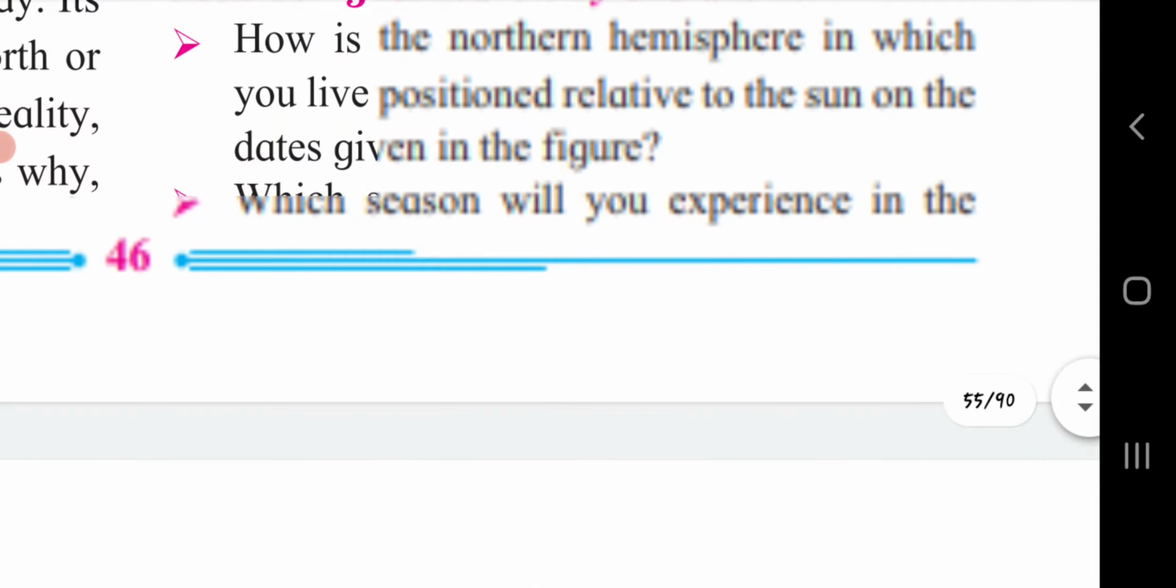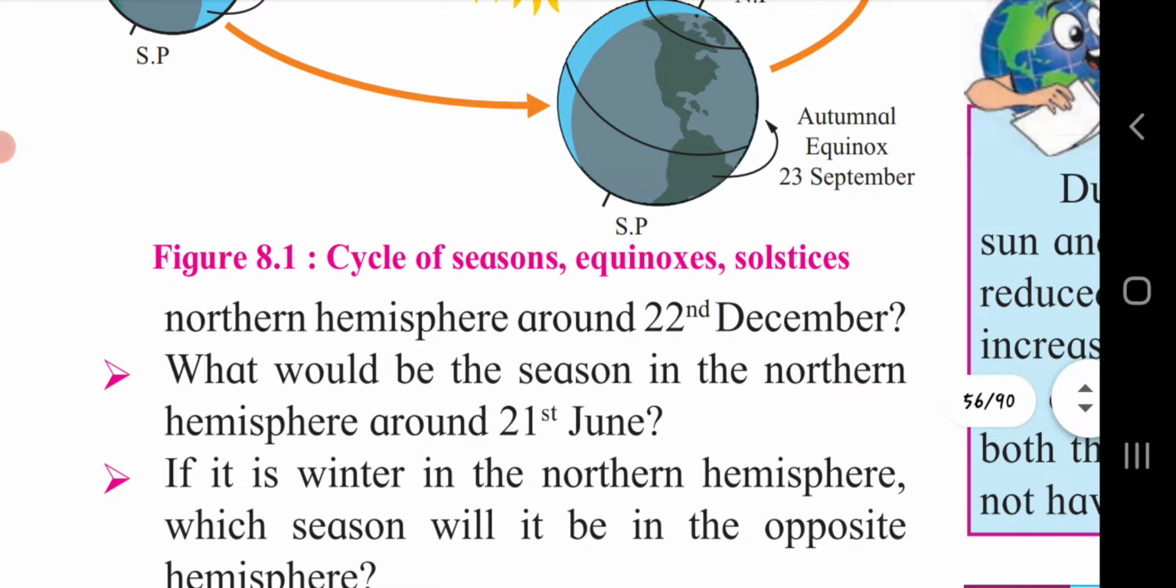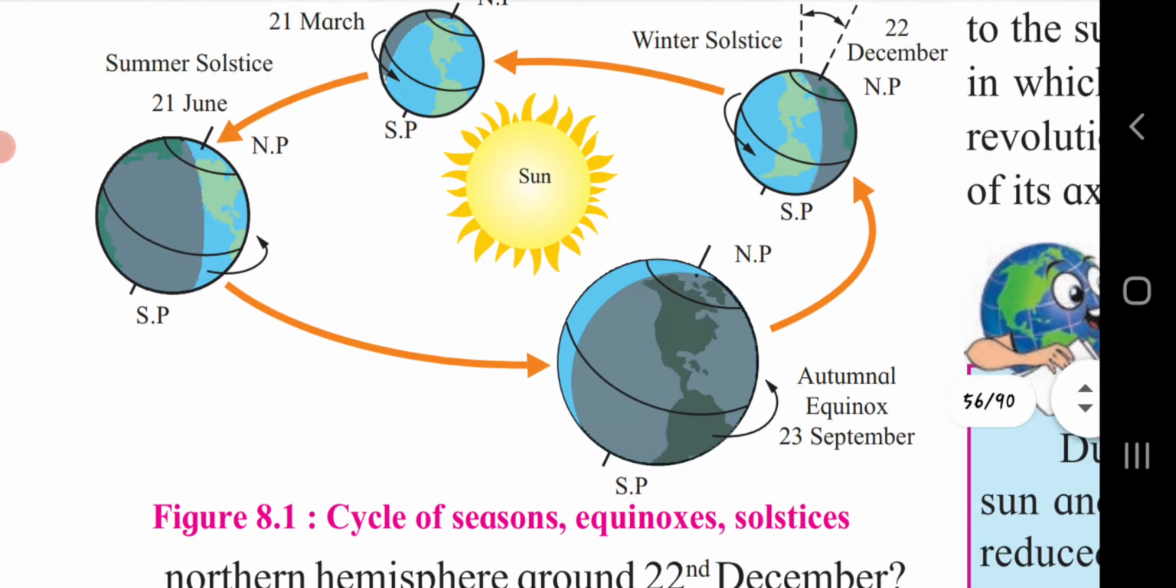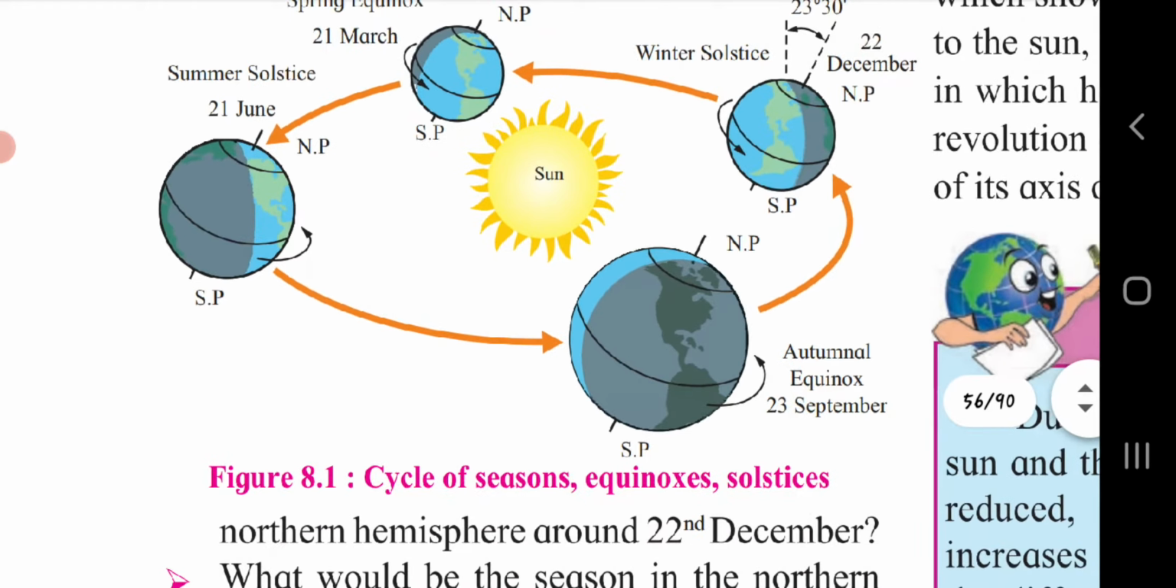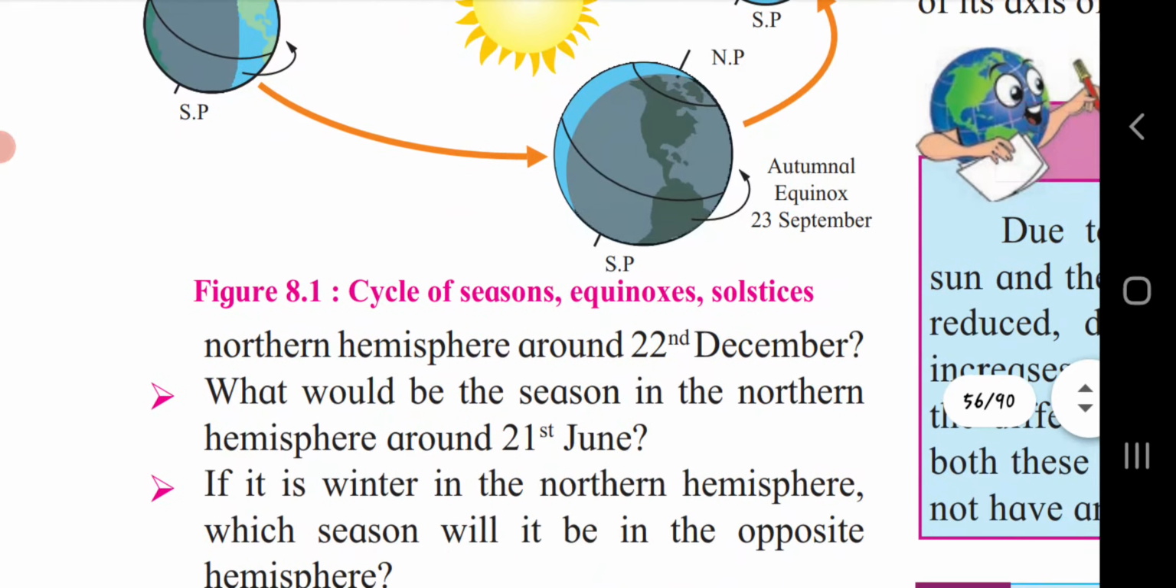Second question. Which season will you experience in the northern hemisphere around 22nd December? Now let's see where 22nd December is. Are you able to see 22nd December? Around 22nd of December in the northern hemisphere we will experience the winter season. December is a winter month, and here they have given winter solstice. It means that on 22nd December it will be the winter season.